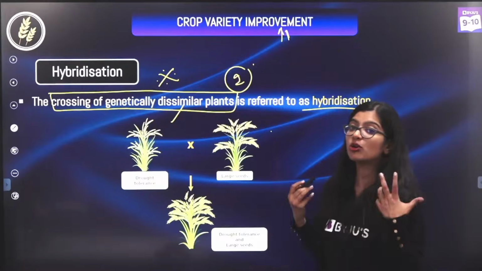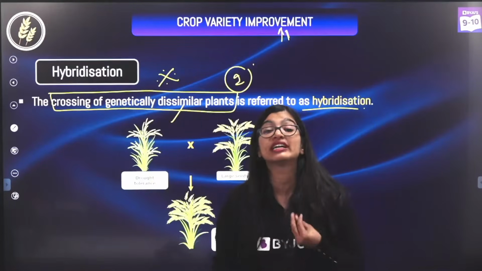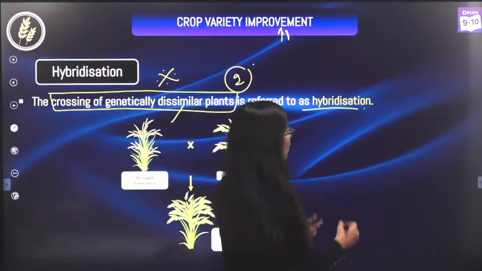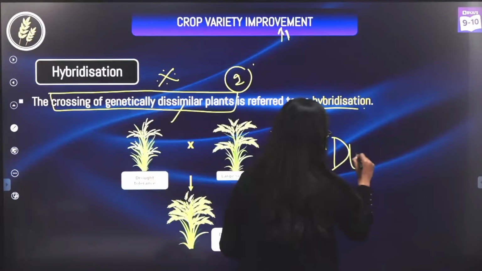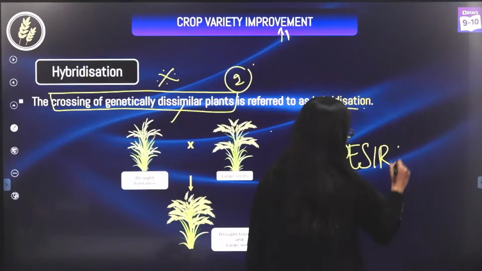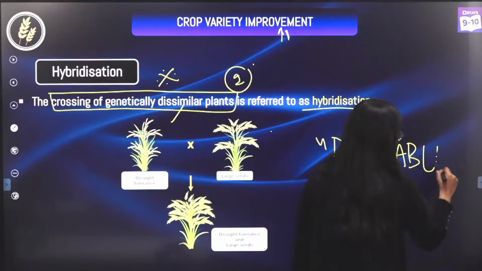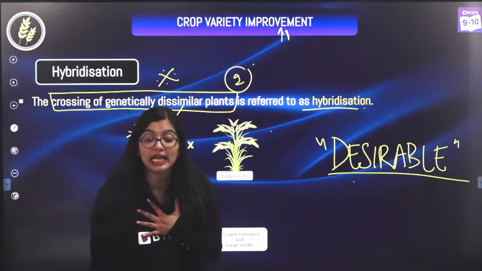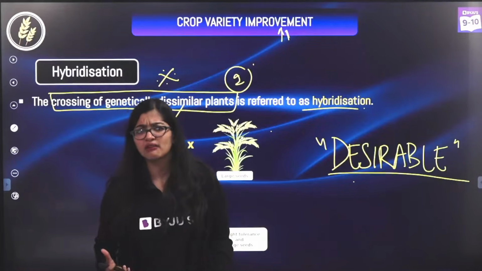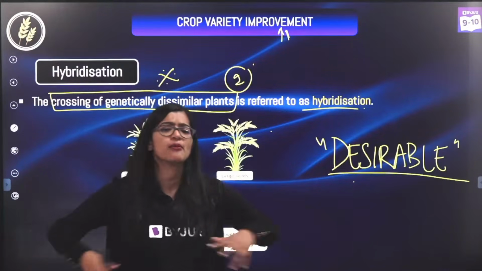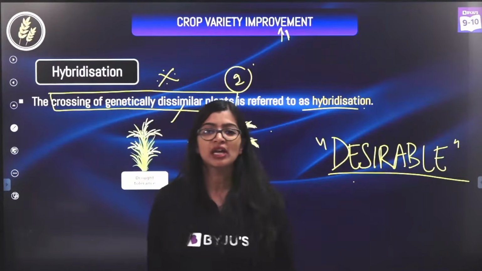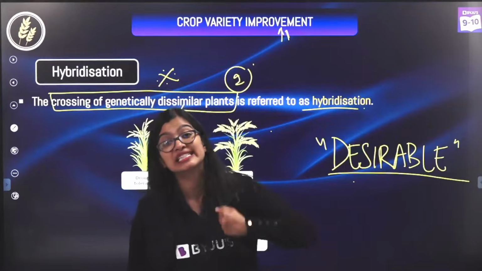So I must be looking for something that I want to create which is beneficial or desirable. This is a word I want you all to focus on. I want something which is going to be desirable for me. What am I desiring? I want lots of crops. I want high yield. I want it to survive this. I want it to do that. So I am looking for something that I am desiring.